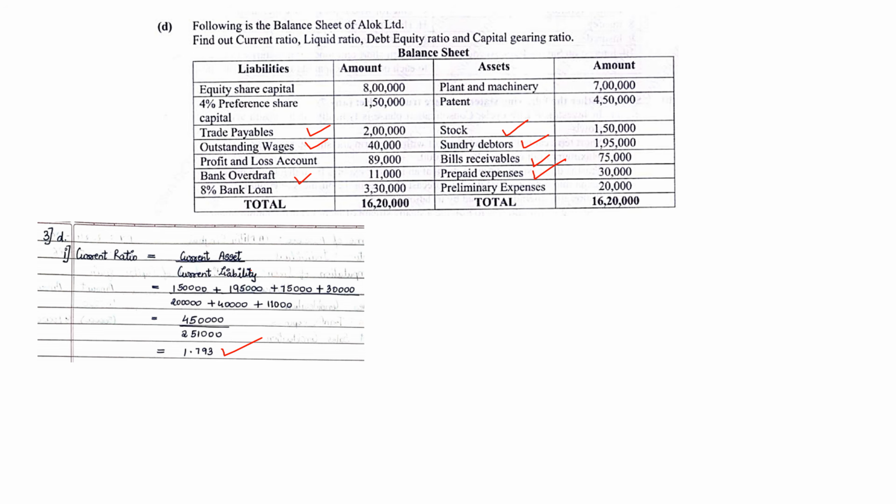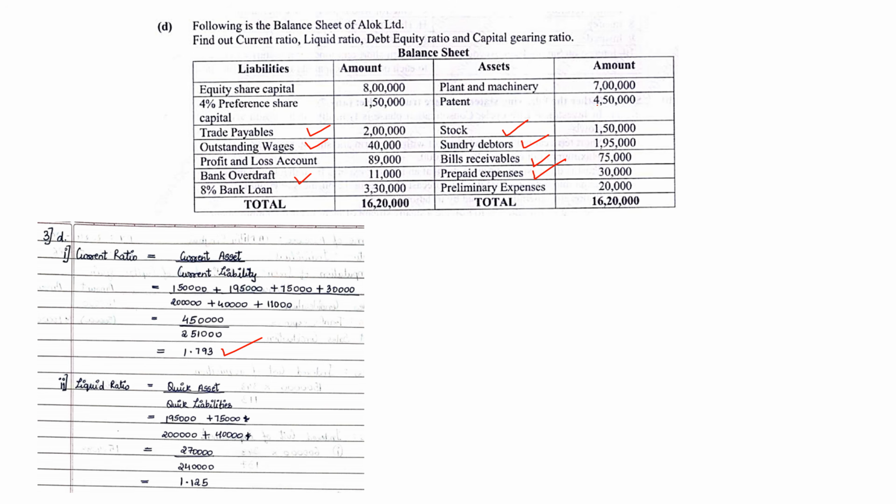Next is liquid ratio, that is quick assets upon quick liability. So very simple. In quick assets, you only have debtors and bill receivable. You do not add stock and prepaid. And under quick liability, other than bank overdraft, the other 2 things, so we have trade payable and outstanding. So again, we add up, we divide, we get the answer as 1.125.